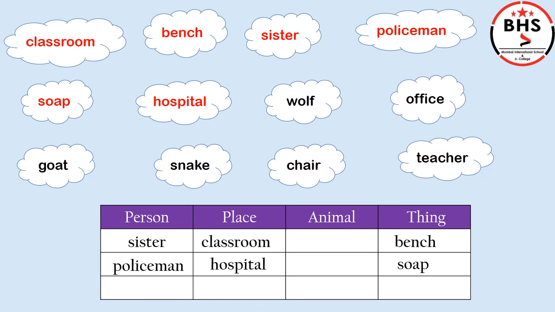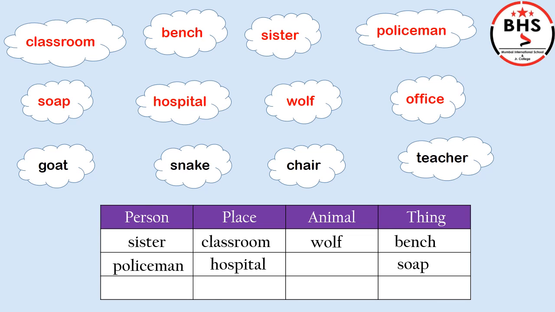Our next word is wolf. What is a wolf? Yes, it is an animal. So we will put wolf in the column of animal. Our next word is office. What is an office?